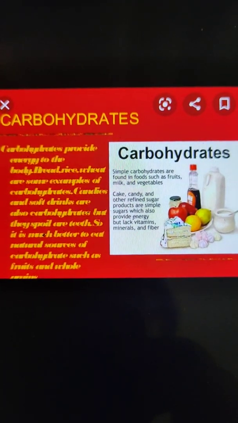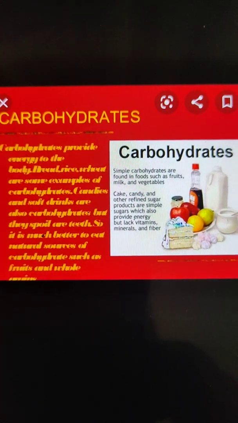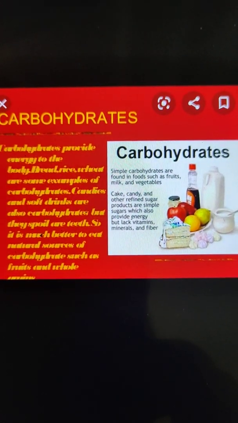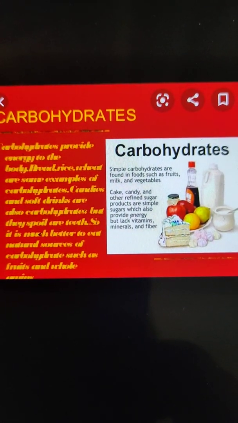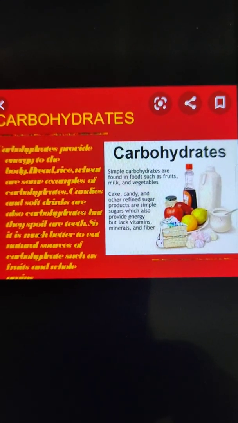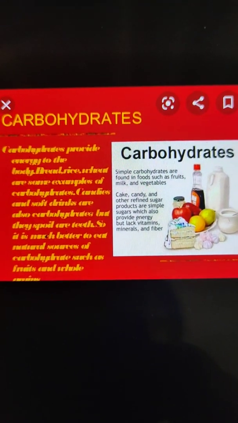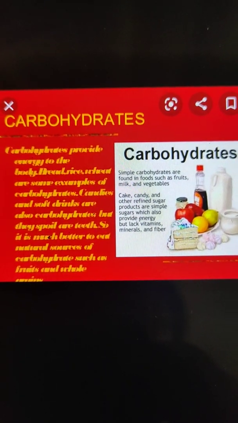So they are also known as instant energy giving food. And the common sources of carbohydrates are wheat, rice, potato, tapioca, common sugar, jaggery, bread and pasta and many more. So we have so many sources of carbohydrates.